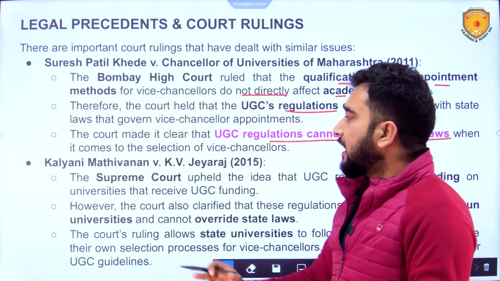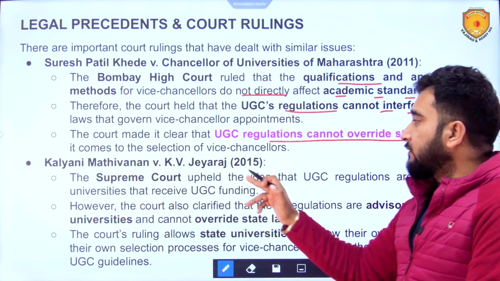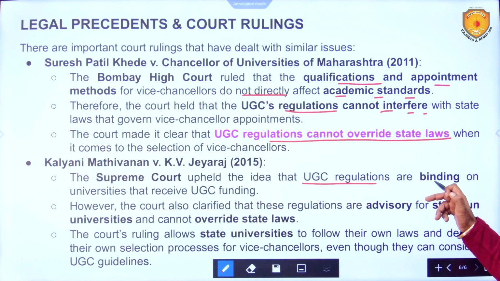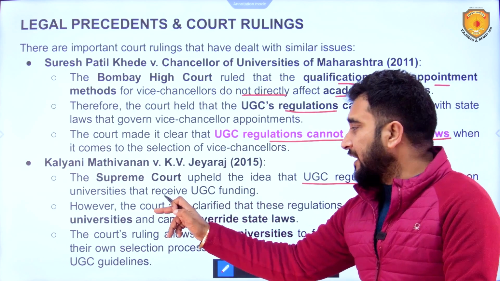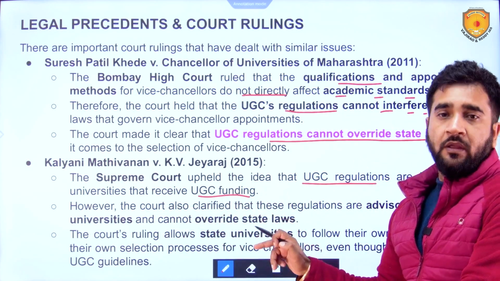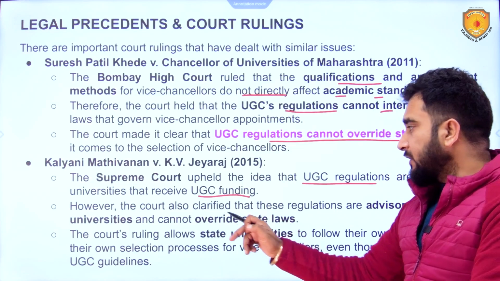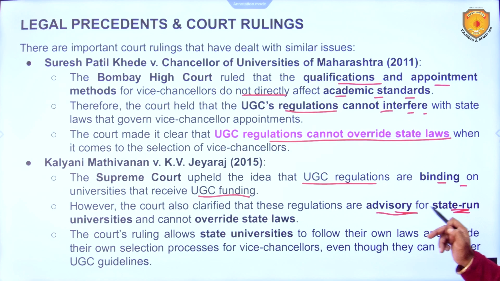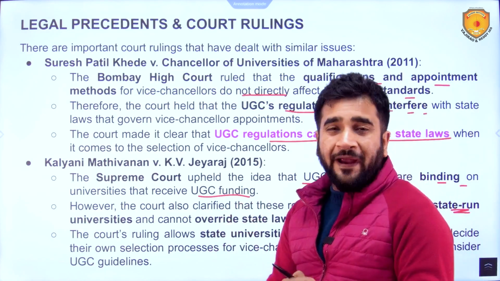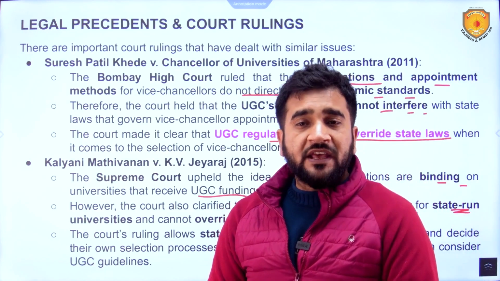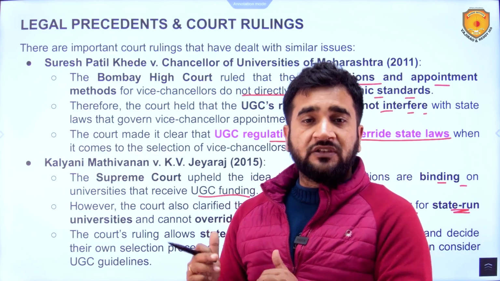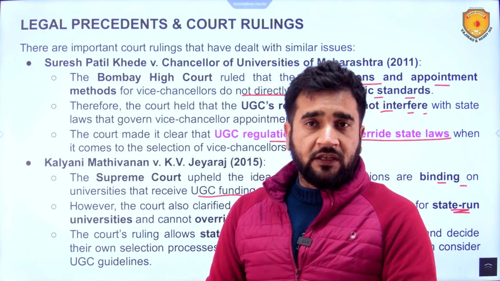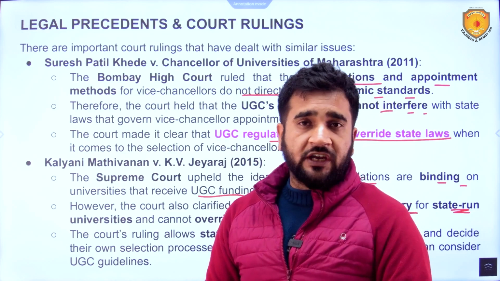Then next is Kalyani Mathivanan versus KV Jayaraj, 2015. The Supreme Court upheld the idea that UGC regulations are binding on universities that receive UGC funding. However, the court also clarified that these regulations are advisory for state-run universities. These are not binding on the state-run universities. These are advisory. So, as per this judgment, the state governments do not need to worry in this case. These might not be for them, for the state universities.